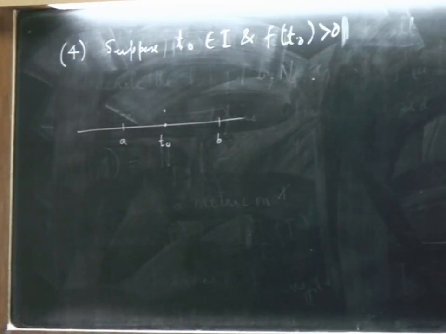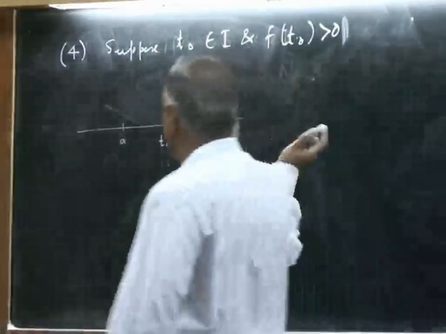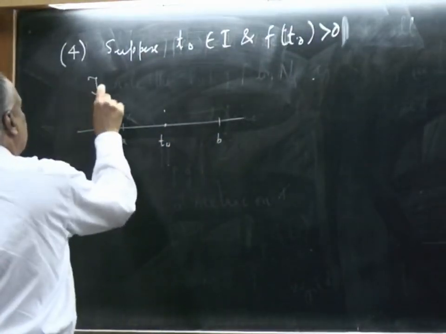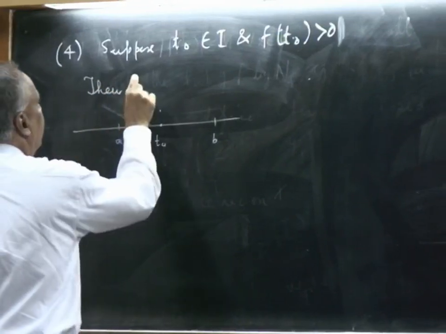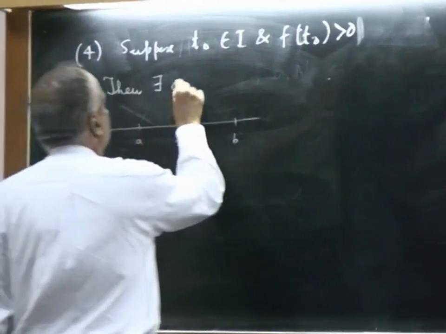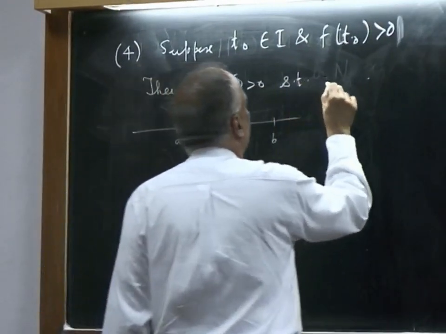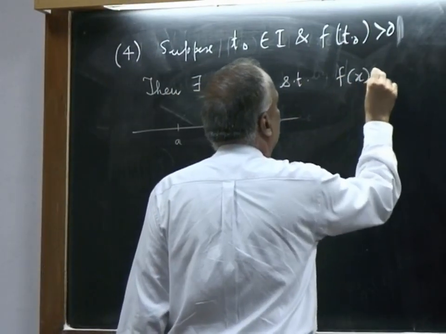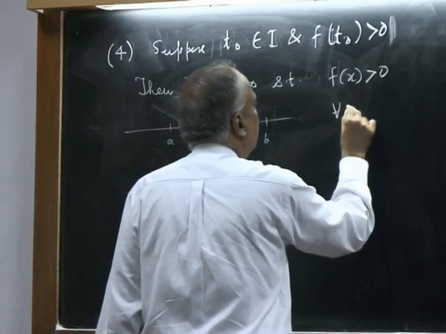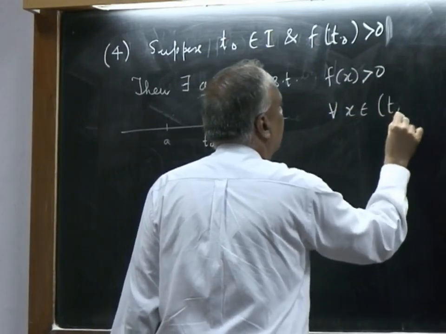Intuitively, if you draw the function, before that point and after that point it should also be above the x axis. This can be proved analytically using the definition. Then there exists a delta positive such that f(x) is also positive for every x in that interval.